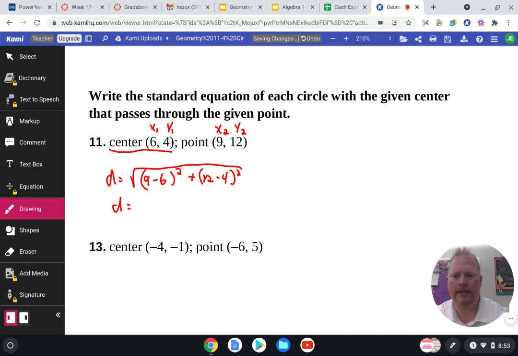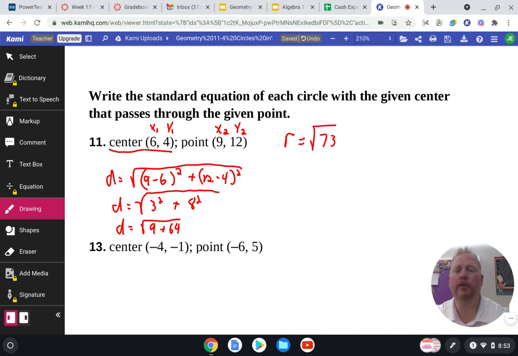So 9 minus 6 is 3. 12 minus 4 is 8. So I get 9 plus 64. And so then my radius, if I add those two up, I get 73. So square root of 73.